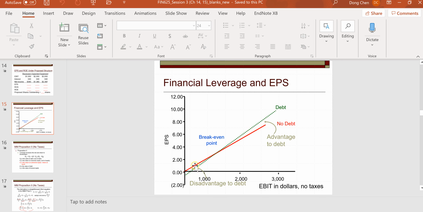But when the EBIT is low, then the introduction of debt makes the EPS, earnings per share, even lower. So in that sense, debt makes equity holders become riskier. So from this chart, it's rotating around what we call a break-even point northwest.